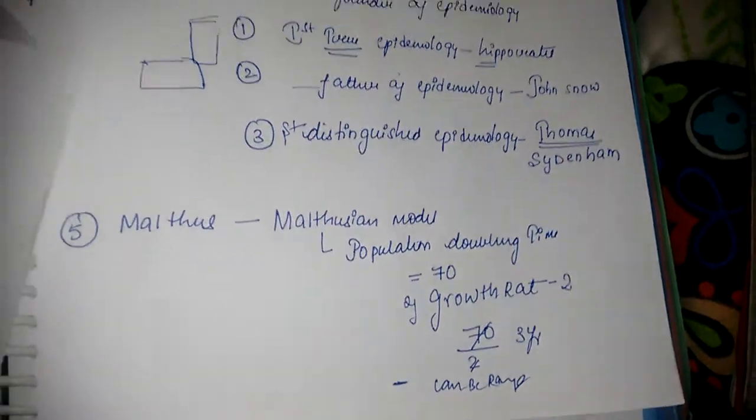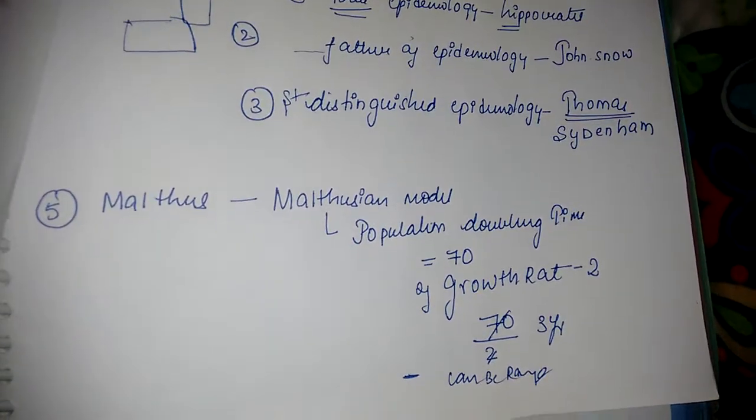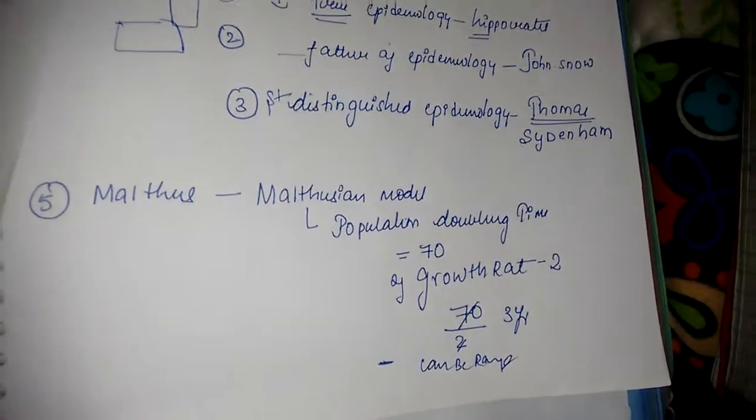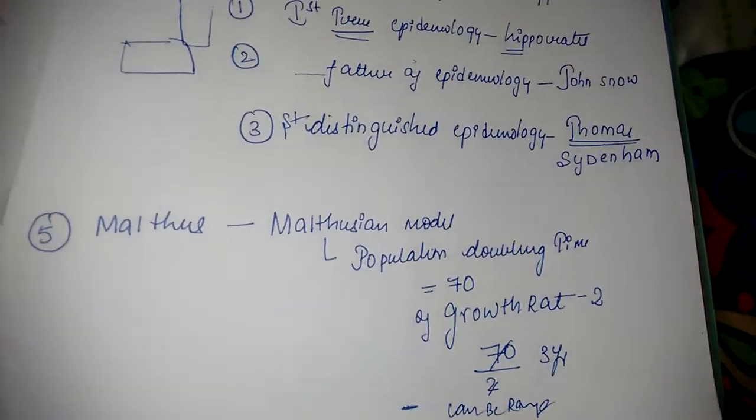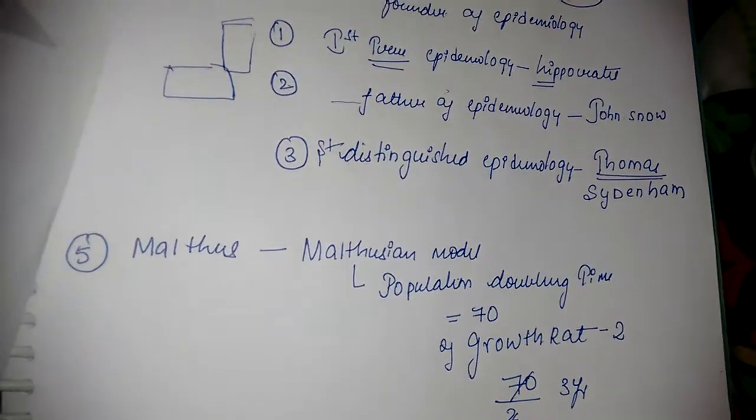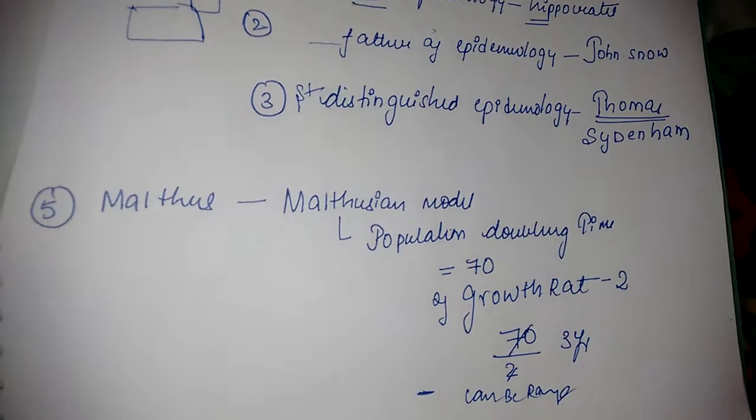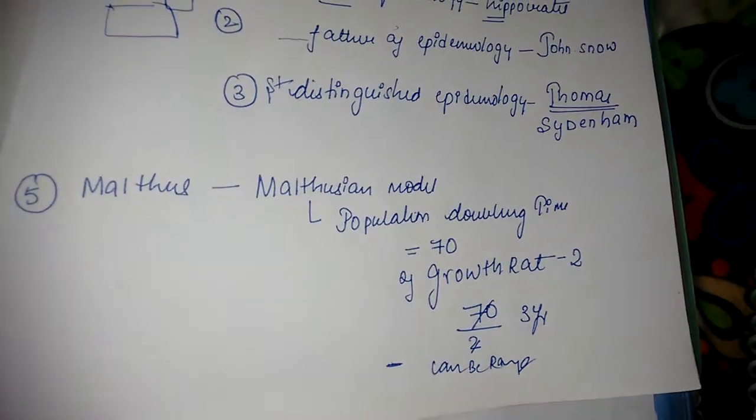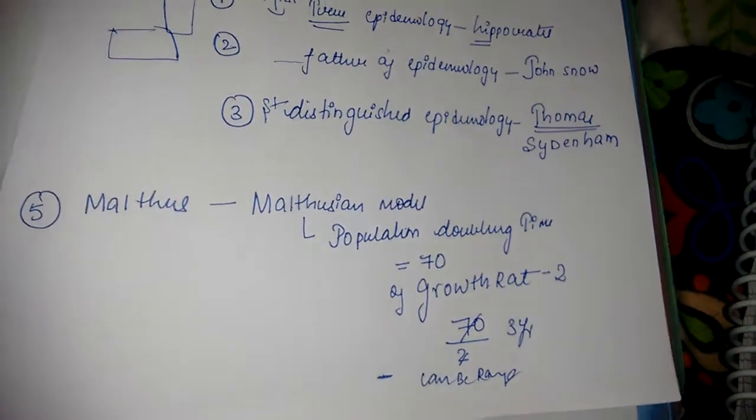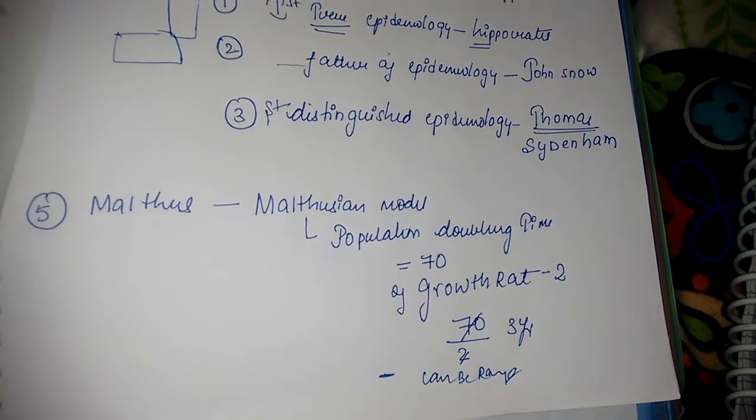He proposed a model known as the Malthusian model. What does this Malthusian model tell? It tells us the population doubling time. Suppose they have given an option like population doubling time.